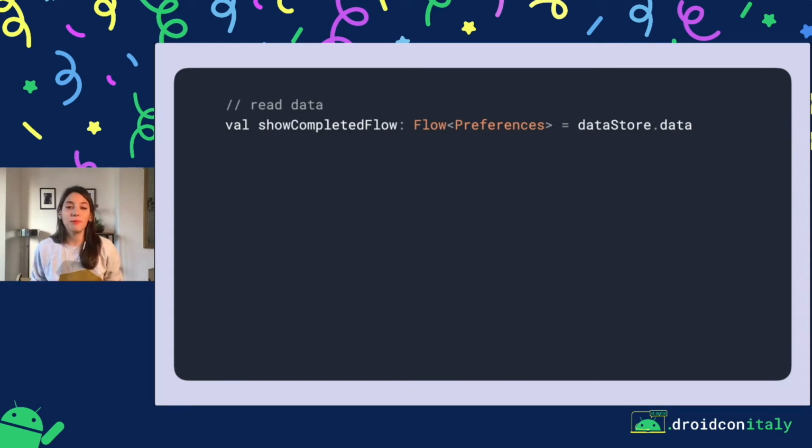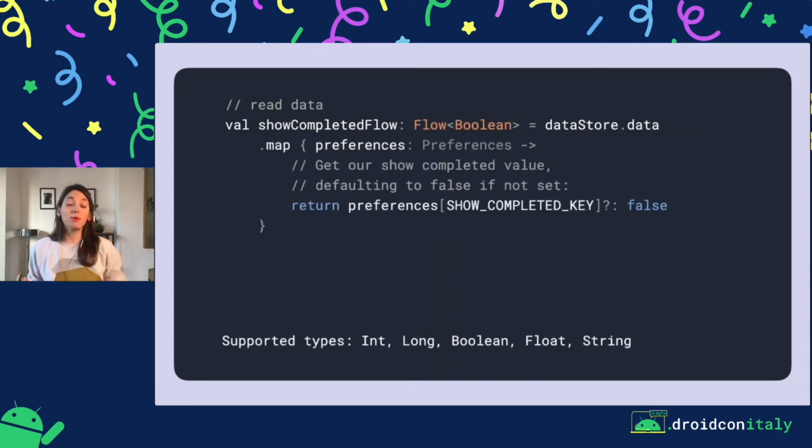If you want to read the data, you would call datastore.data, and this will return a flow of preferences. I must mention here that this preferences object that you see here is a class that is defined in DataStore and has nothing to do with the SharedPreferences that you might know. So, if we want to get a specific value, for example, our show completed key, then we would get from the datastore.data, map it, and then return the preferences of show completed key. And then we can define what should happen if the value isn't set. So for example, here, we might return false.